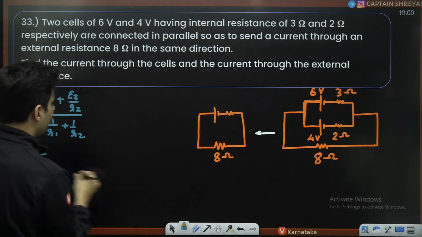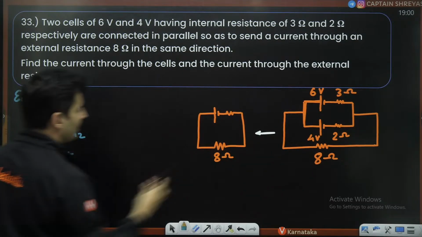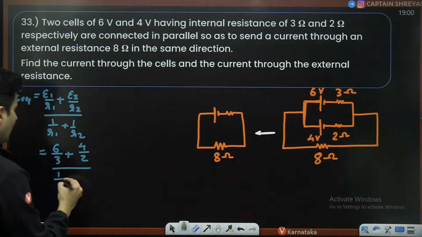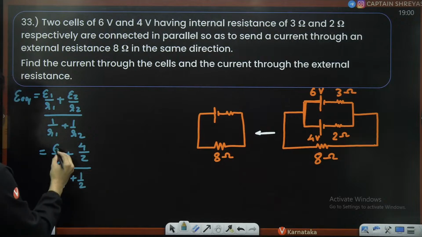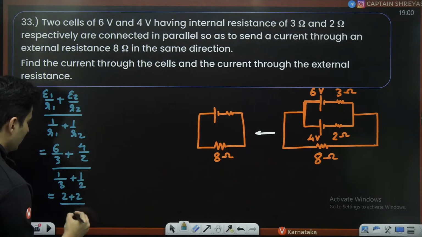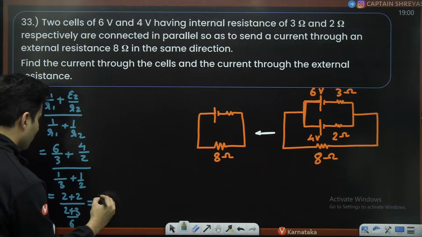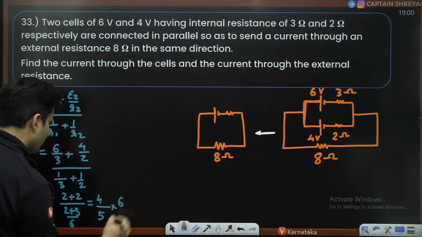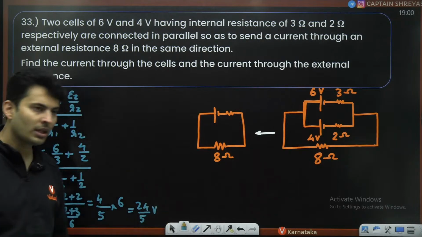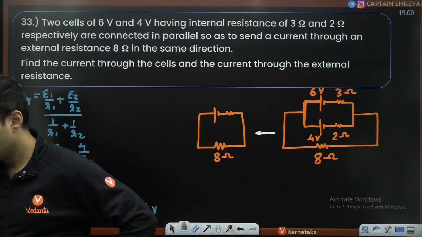E1 is the first battery, which is 6 volt. R1 is that battery's internal resistance. E2 is this battery and R2 that resistance. So 4 by 2 plus 6 by 3 under 1 by 2 plus 1 by 3. It will become 2 plus 2, which is 4, and this will become 5 by 6, so 4 times 6 by 5, which is 24 by 5 volts. Everyone? Yep. Very good. Awesomeness.